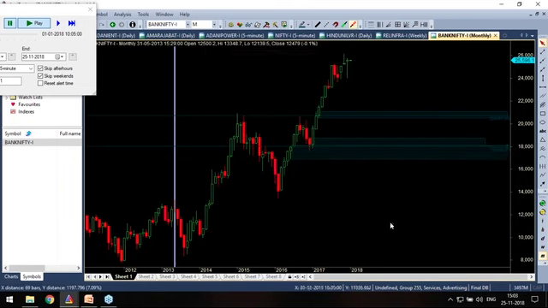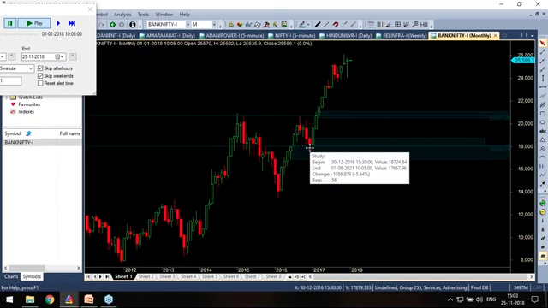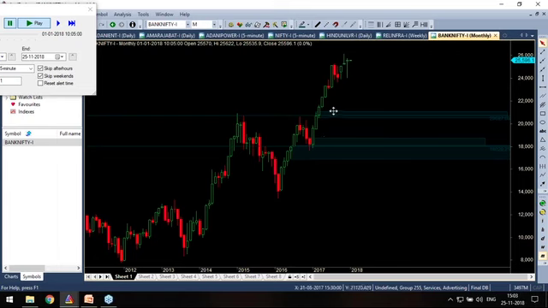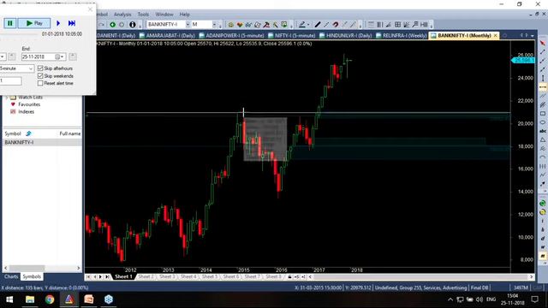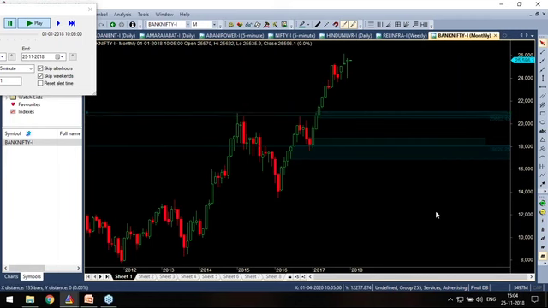Okay, that is also a zone, and it kissed that zone and bounced again. Okay, this zone is tested. Now this zone is a fresh zone. If price has to come there, I will look for a trade. Now price also kissed this peak, so I will mark that point.